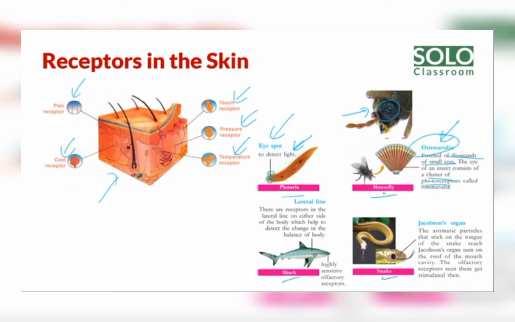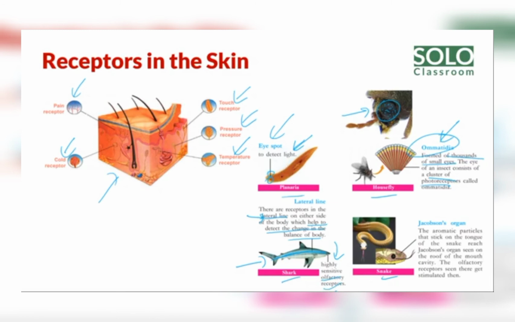Housefly contains a number of ommatidia. Ommatidia. Do you know our eye contains photoreceptors? Similarly, ommatidia also contain a cluster of photoreceptors. To the light, it will identify the images, but it is a highly sensitive receptor. Okay, photoreceptor. The shark has two types of receptor, the lateral line and the olfactory receptor. Do you know what the use of the lateral line is? To keep the balance of the body of the shark. It moves very fast everywhere with the help of the lateral line.